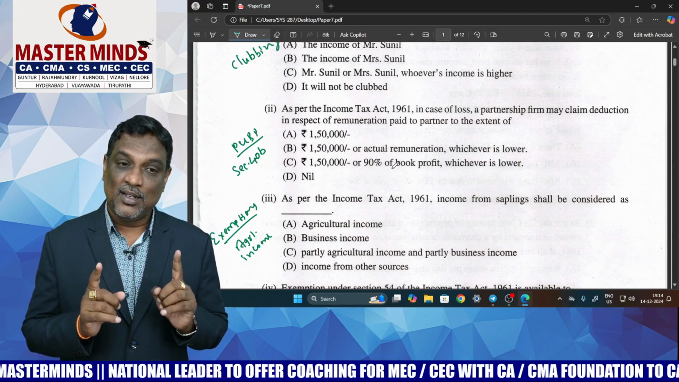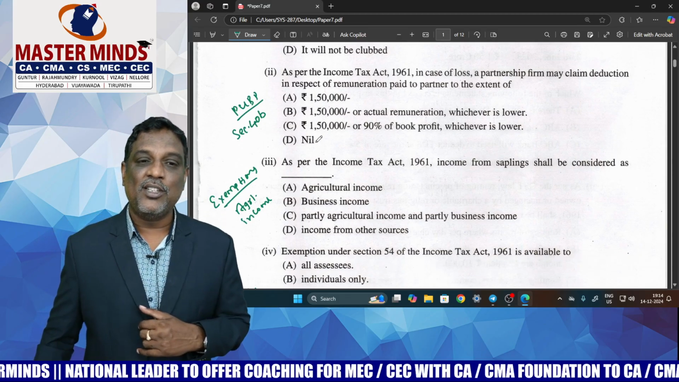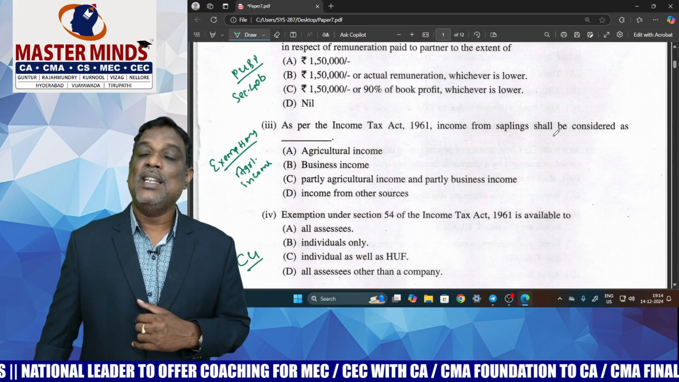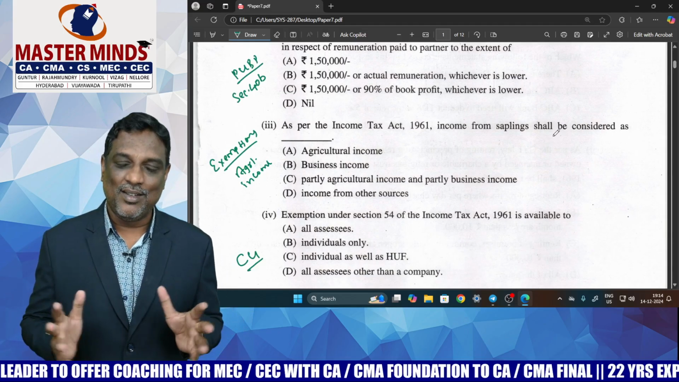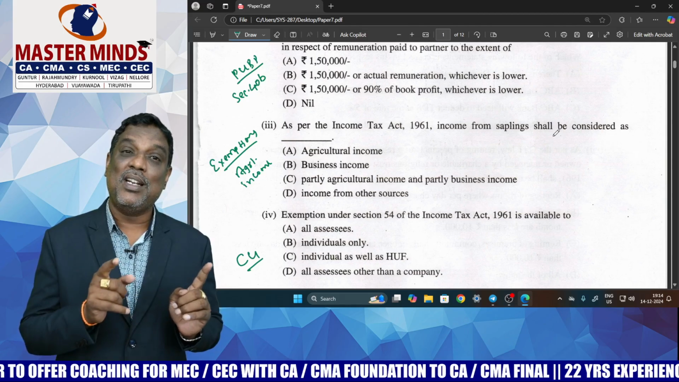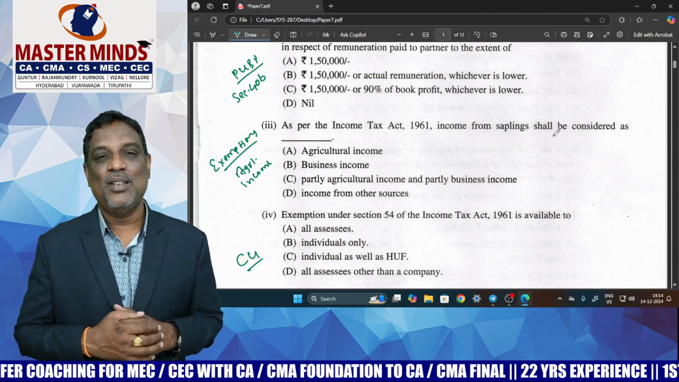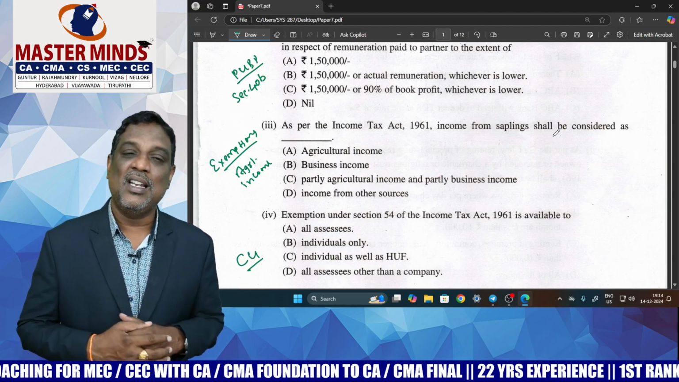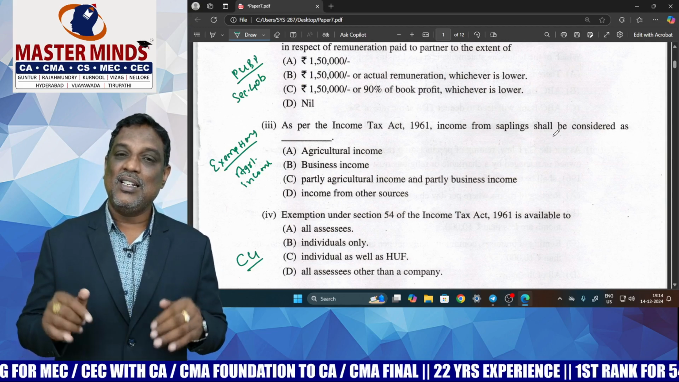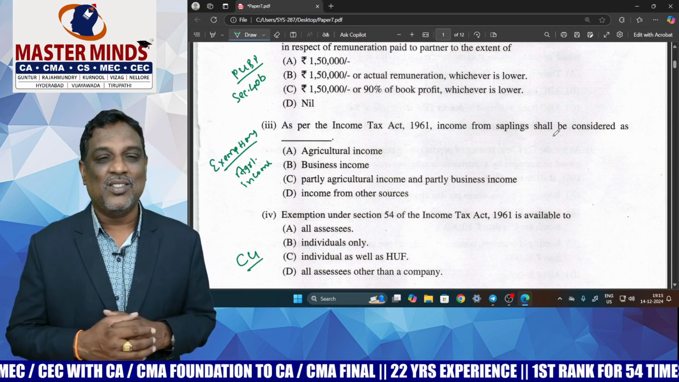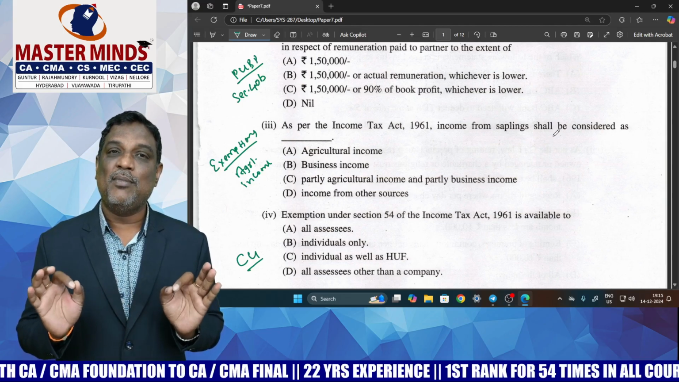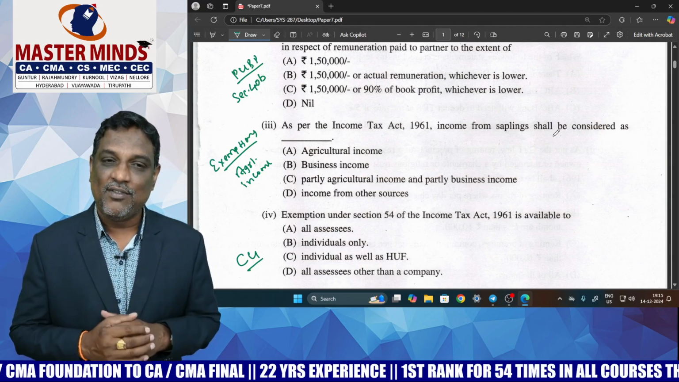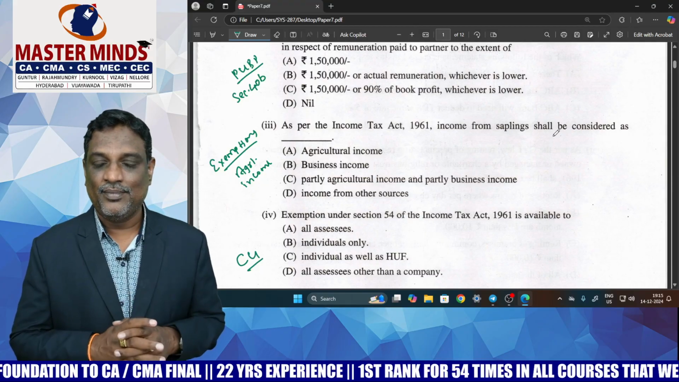Next MCQ is sapling and seedling. It's a nursery related question. It's agricultural income, which was covered in the exempted incomes chapter in our material. Please go and verify the agricultural income definition. Agricultural income includes sapling and seedling also. It's an exempted income question. It's a too fundamental question and too easy. It was already covered in our material, right?